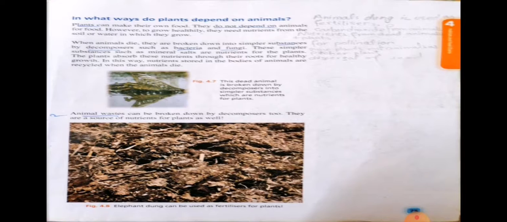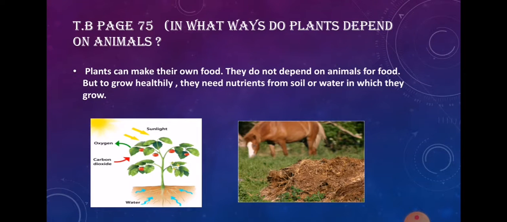In what ways do plants depend on animals? It means how the plants are depending on the animals. What do you think? Do plants get anything from the animals as well? Okay, see, plants make their own food by the process of photosynthesis. So plants do not get food from the animals, they make their own food.